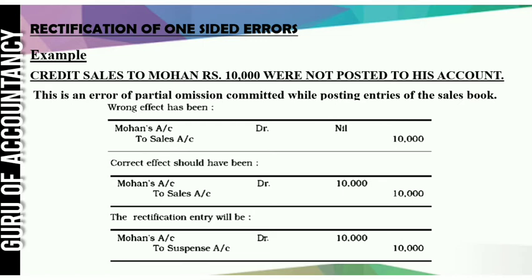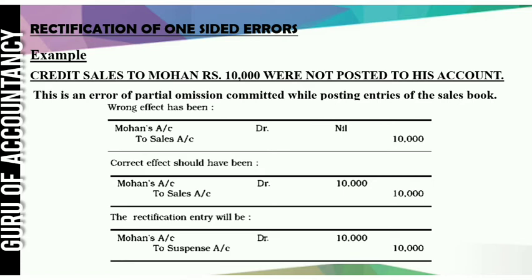Credit sales to Mohan rupees 10,000 were not posted to his account. Now see here, what is the wrong thing? Credit sales to Mohan 10,000 not posted to his account. That means it is not posted to Mohan's account. Your correct entry is Mohan to sales 10,000. Now in Mohan, nil is written because it is not posted to Mohan account.